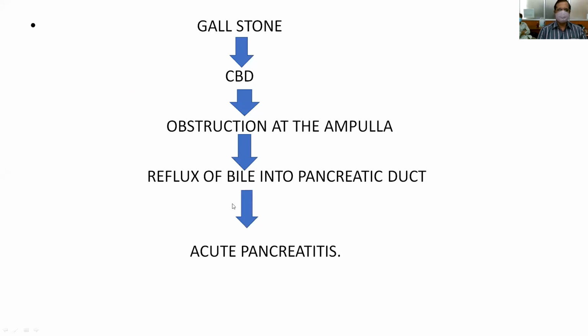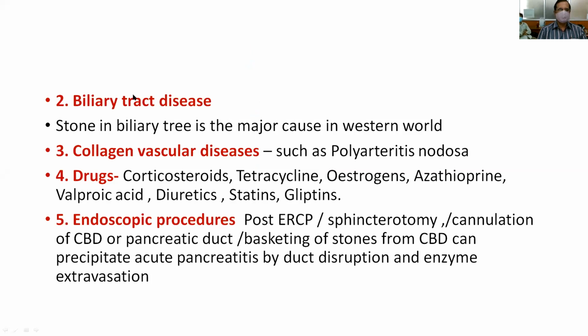So when there is obstruction at the ampulla, there is reflux of secretions back into the pancreatic duct, which leads to acute pancreatitis. So this is biliary tract disease. Stone in the biliary tract is a major cause in the Western world.